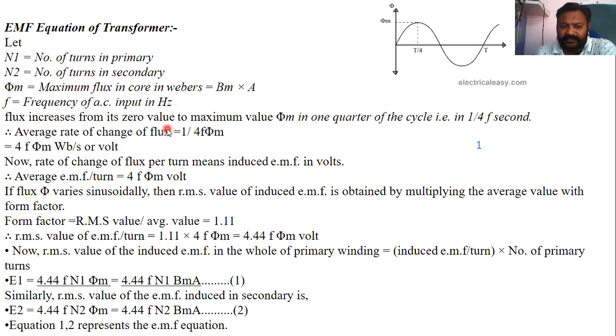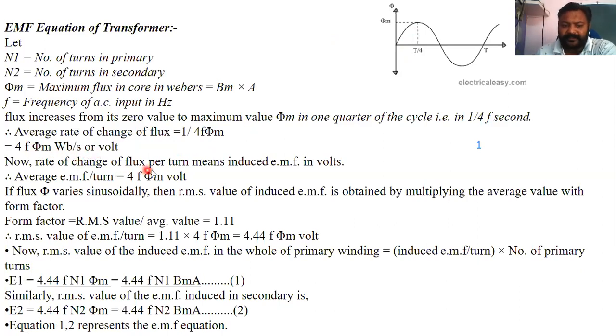Flux increases from 0 to maximum value phi m in 1/4 of cycle, means 1 by 4f second. So the average rate of change of flux will be phi m divided by 1 by 4f, that is 4 f phi m Weber per second.